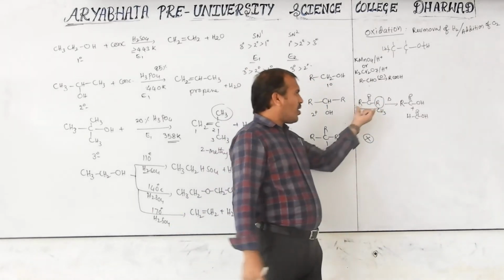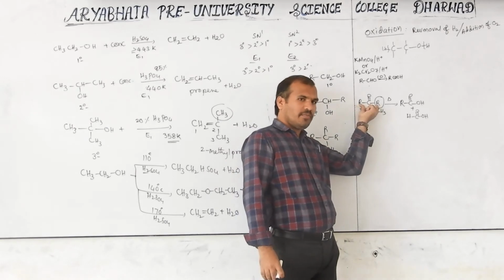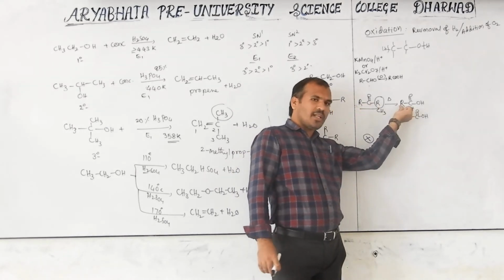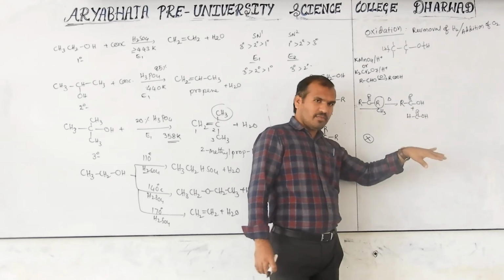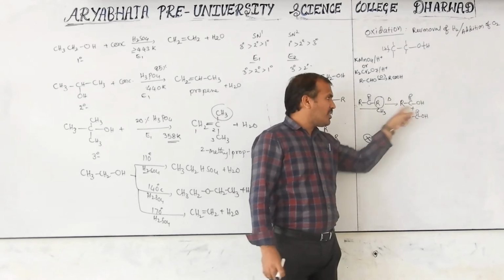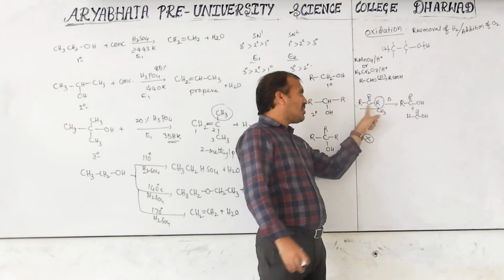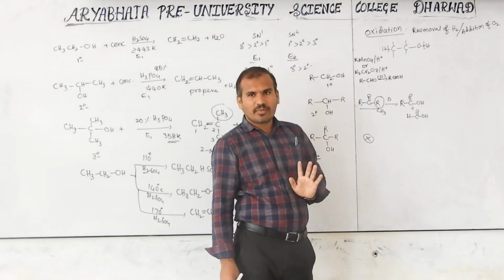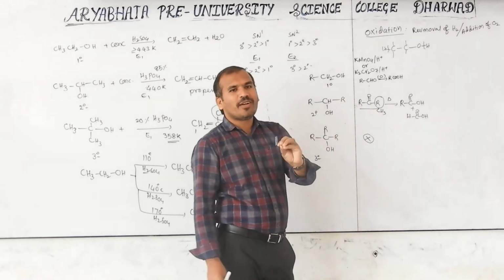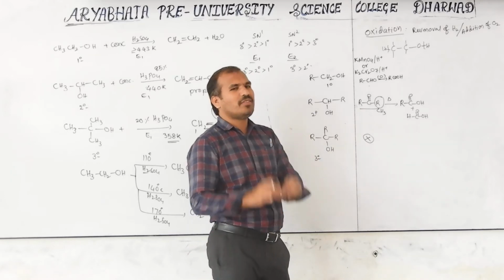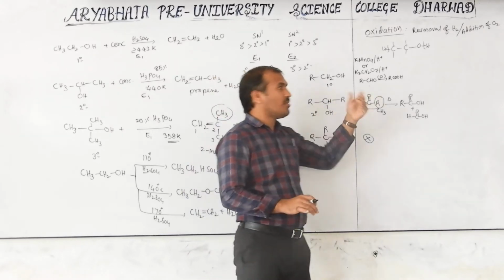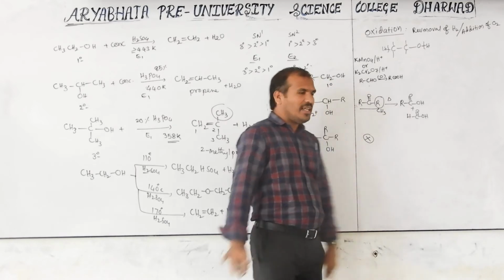Now consider how many carbons are there here? 3. Here how many carbons? 2. This is one carbon less compared with this ketone. Got the concept? This is very important for competitive exams. But for PUC, there is no direct question; whatever I write next is the easy part.